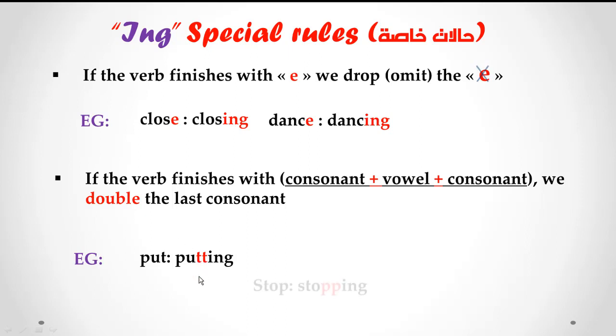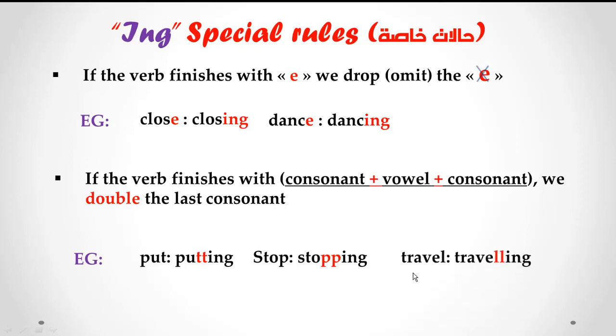Example 2. Stop, stopping, double P. Why? Because the verb stop finishes with S... T consonant, O vowel, P consonant. So we double the P. Example 3. Travel. Traveling. Double L. Why did we double the L? Because the verb travel finishes with V consonant, E vowel, L consonant. So we double the L.